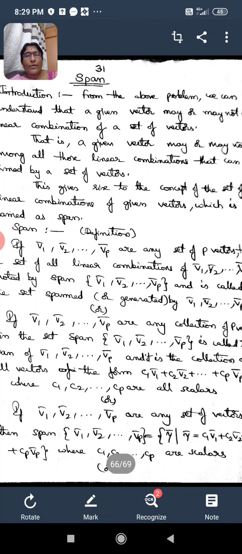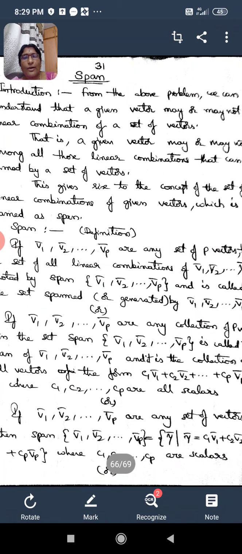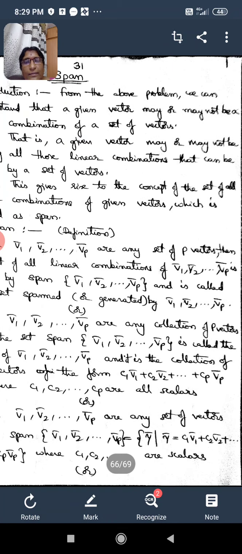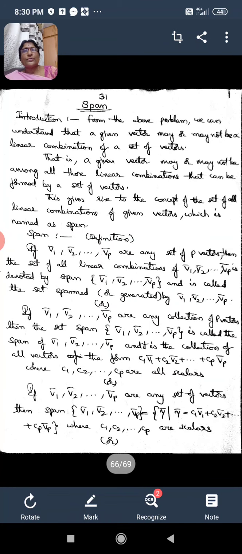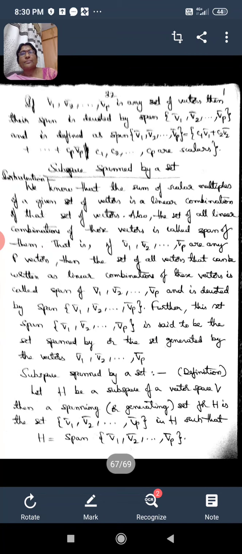So now I want to define that set span by set builder form notation, and that is how I am giving this definition: span of V1 bar, V2 bar, so on Vp bar is equal to the set consisting of the vectors gamma bar, such that gamma bar has the form gamma bar is equal to C1 V1 bar plus C2 V2 bar plus so on plus Cp Vp bar, where the coefficients C1, C2, so on Cp are nothing but the scalars which are real numbers.